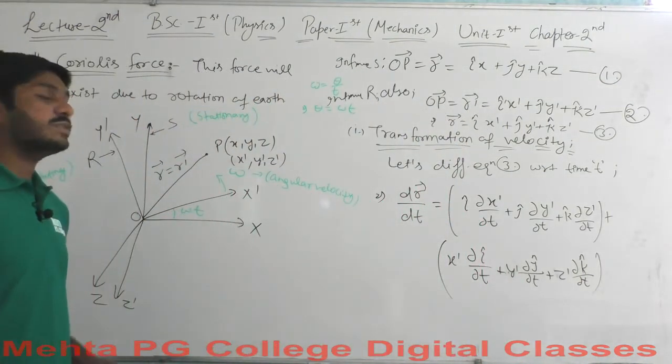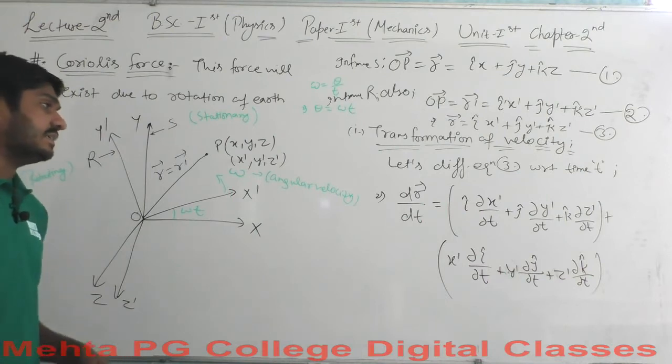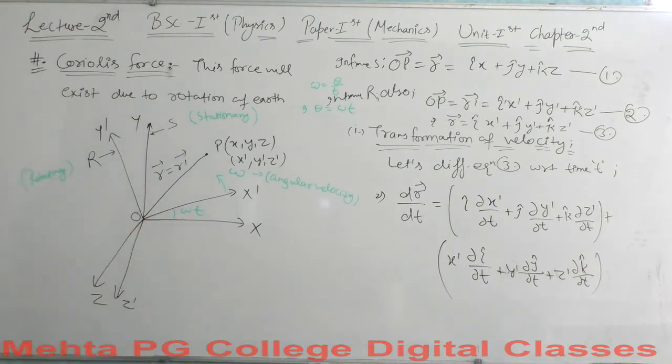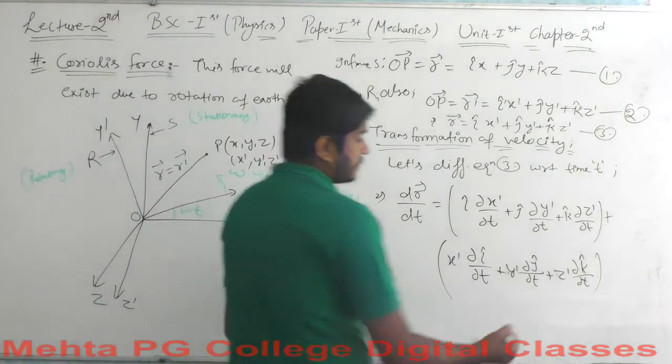So we got the transformation of velocity, the rate of change of displacement, and that is equal to the velocity here. Let's say this is equation 4.